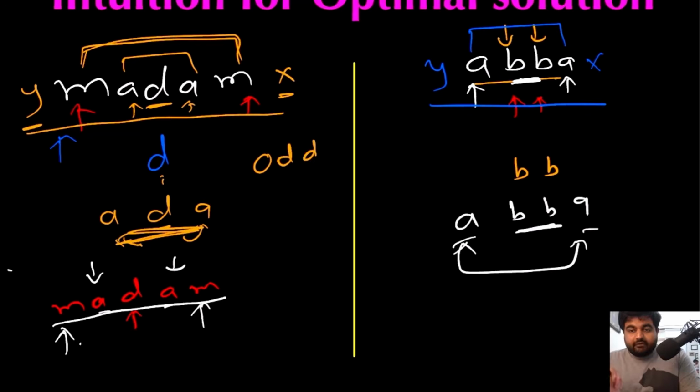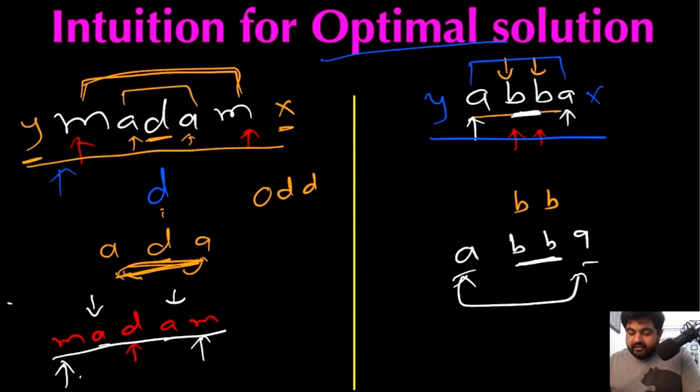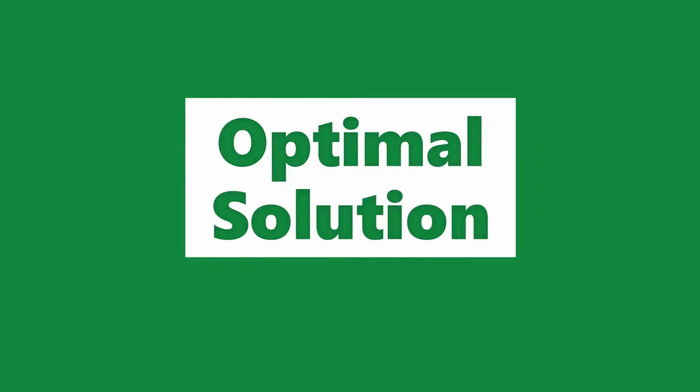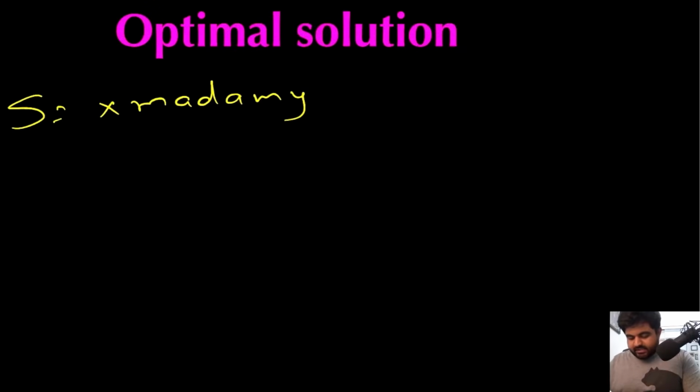So now after knowing this, it becomes really easy for us to identify what would be the optimal solution. Suppose this is the example that we are given and we are trying to find the optimal solution for that. What we are going to do is expand on the corners, and we are trying to see whether the left and right values of any middle value are the same or not. If they are the same, we can consider the whole part to be part of a palindrome. If they are not the same, then we will move on to the next value and start doing the same process.